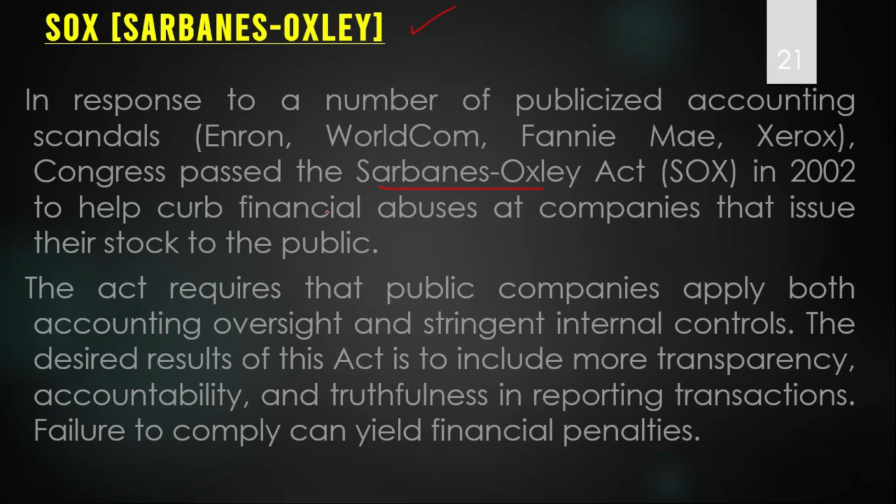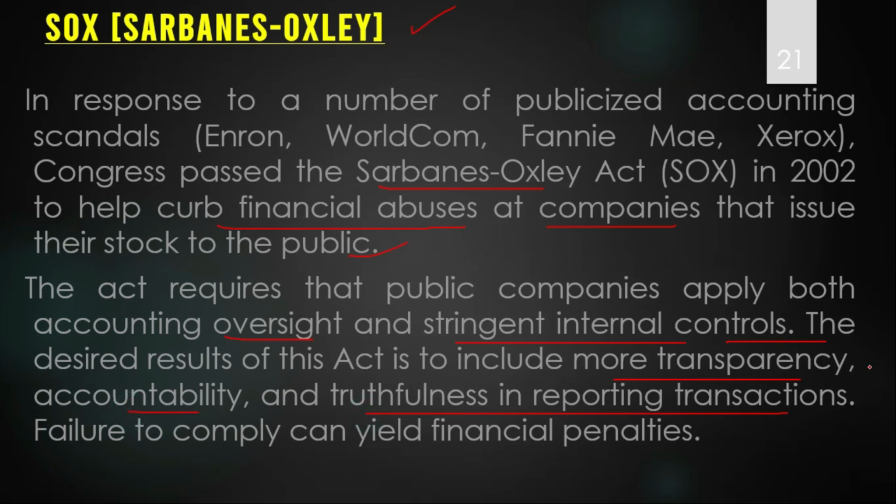The act was created to check or to curb the financial abuses at companies that issue stock to the public. The act requires that the public company apply both accounting oversight and stringent internal controls. What is the objective of this act and what is the result? The desired objective of this act is to include more transparency, more accountability and more truthfulness in reporting transactions.